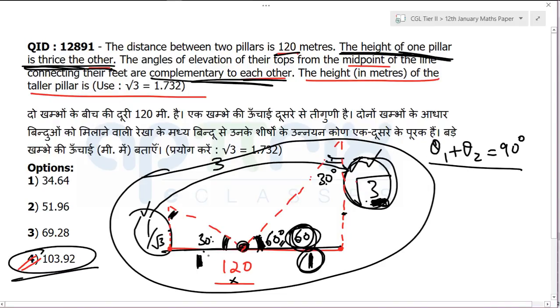So when I chose 30 and 60, it is verified that the heights are in the ratio 3:1. That means the correct angles are 30 and 60. Once you get that, you got the answer. Because this half distance is not 1, it is 60, so this will be 60 times √3. And 60 times √3 is what? 1.7 times. Hope it is clear, right? And that's the answer, 103.92 roughly. You need not worry about it.